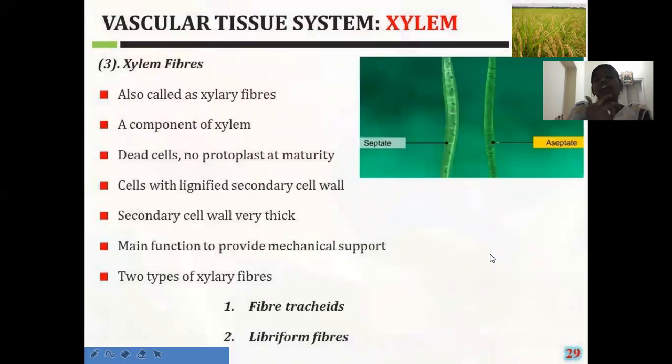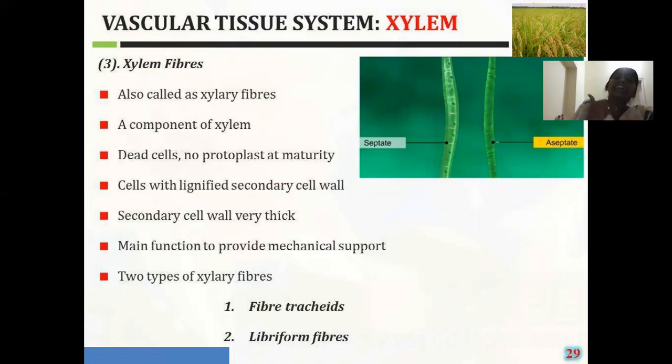Next, the third component, the xylem fibers. These xylem fibers are also known as xylary fibers. These xylary fibers are dead cells. They won't have any protoplast. The xylary fibers are classified into two main types: the fiber tracheids and the libriform fibers.